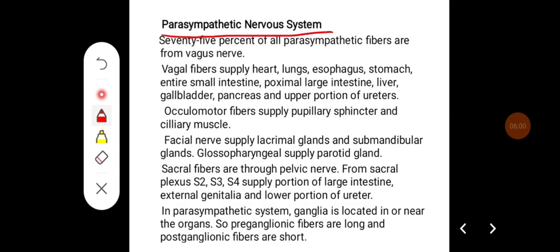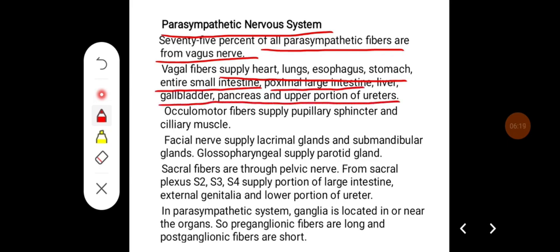Coming to the parasympathetic nervous system, 75% of all parasympathetic fibers are from the vagus. Vagal fibers supply the heart, lungs, esophagus, stomach, entire small intestine, proximal large intestine, liver, gallbladder, pancreas, and upper portion of the ureters.